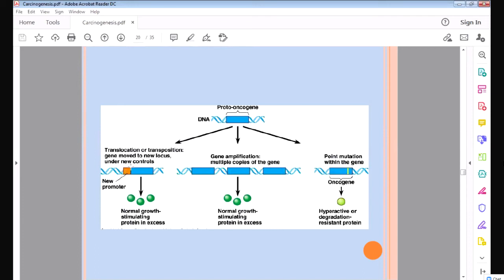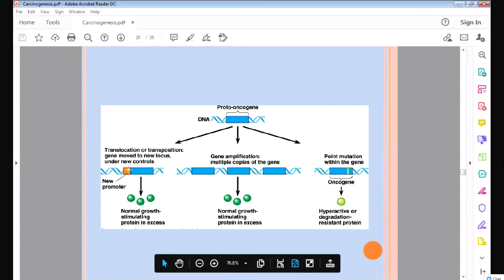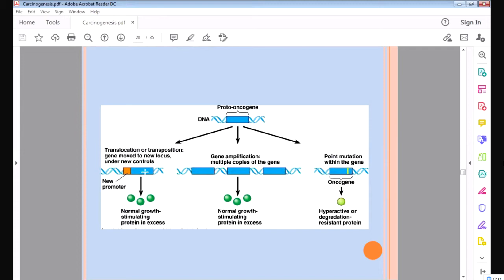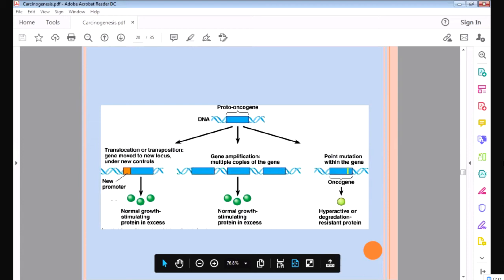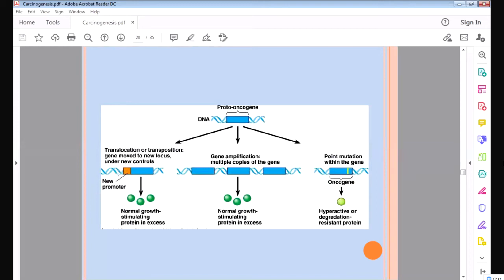You can see this orange yellow color. It will come here and attach to this proto-oncogene, and it will stimulate it. It will activate it. When it is activated, it will cause excessive cell growth and it will cause cancer. So this is called translocation. Some new chromosome will come and attach to this chromosome's proto-oncogene, and some new gene will come in and attach to the gene and cause its activation. So this is translocation.